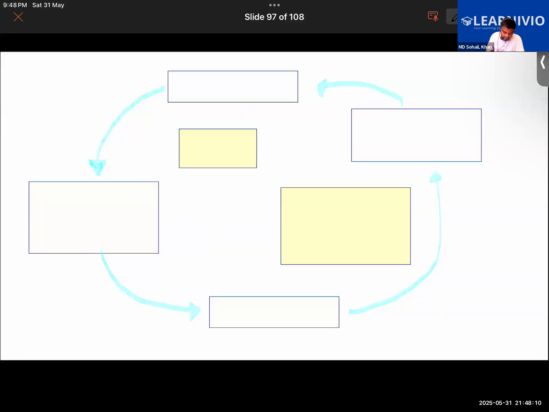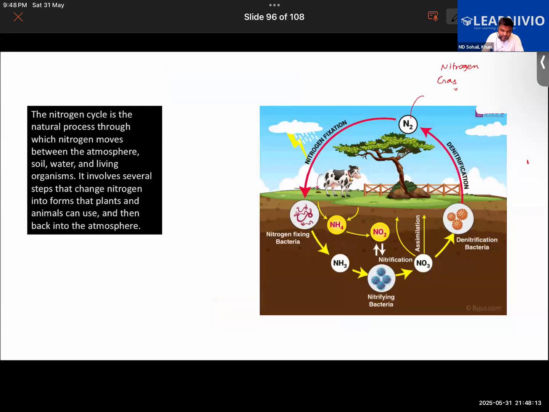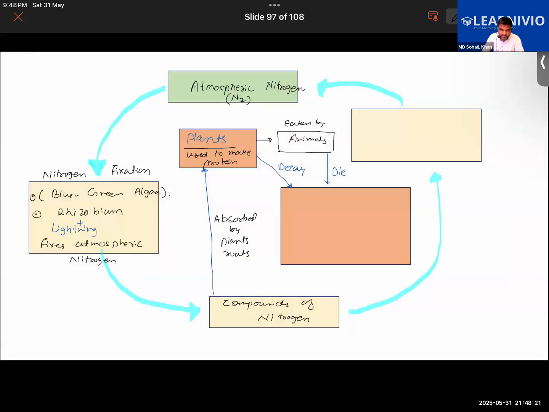Look at this image. Here you can see that as this cow dies, as the plants die, their body will decompose and release nitrogenous waste containing nitrogen.